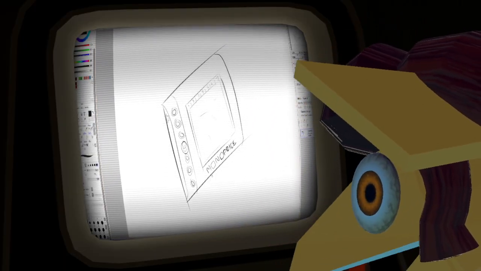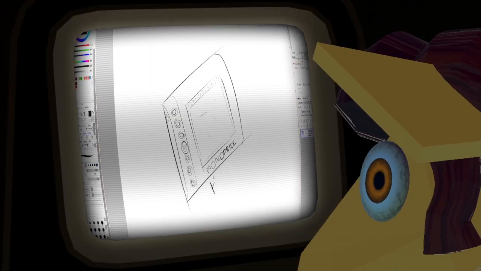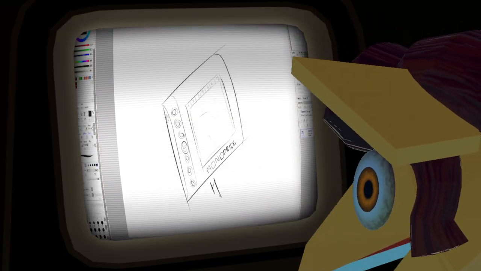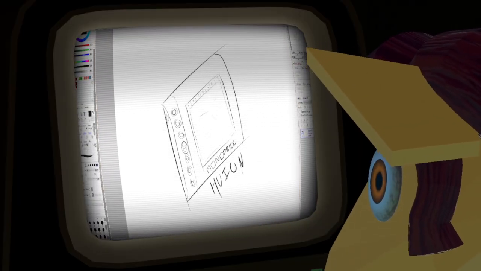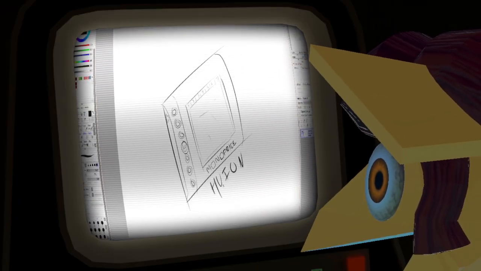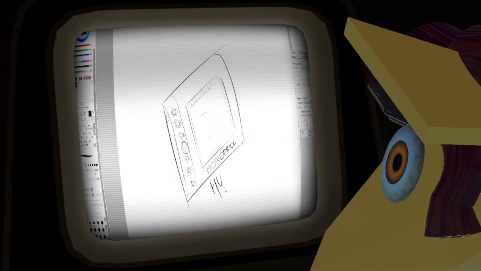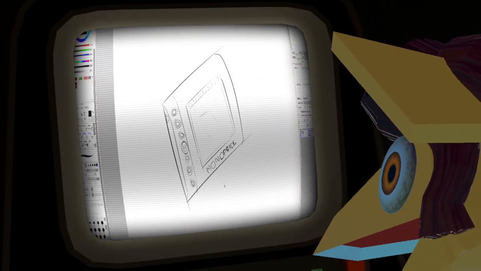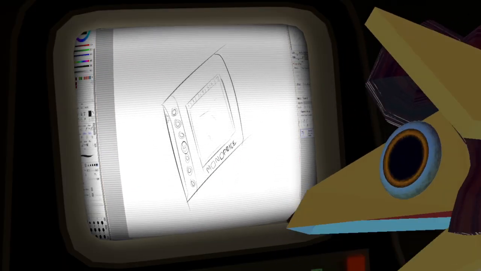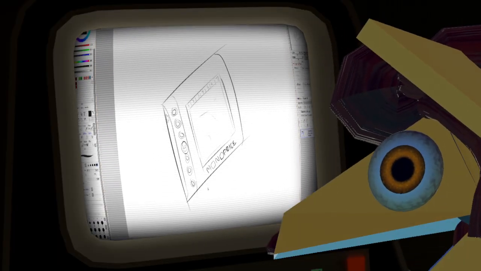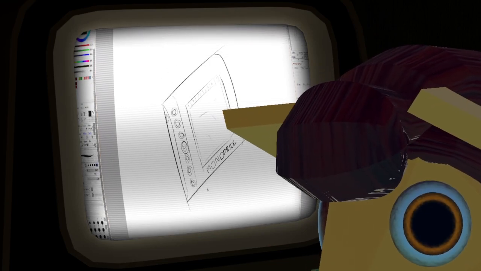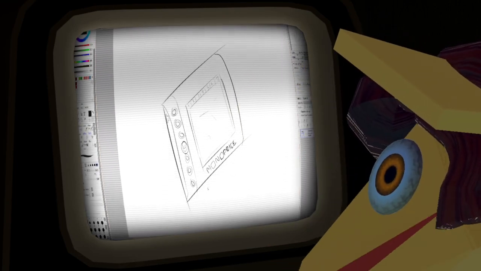So this is a rebadged, rebranded Huion something or other. They don't sell this tablet anymore. I don't think Huion definitely doesn't, but Monoprice probably doesn't either. I've had this for longer than some folks have been alive. So that's where we're at.